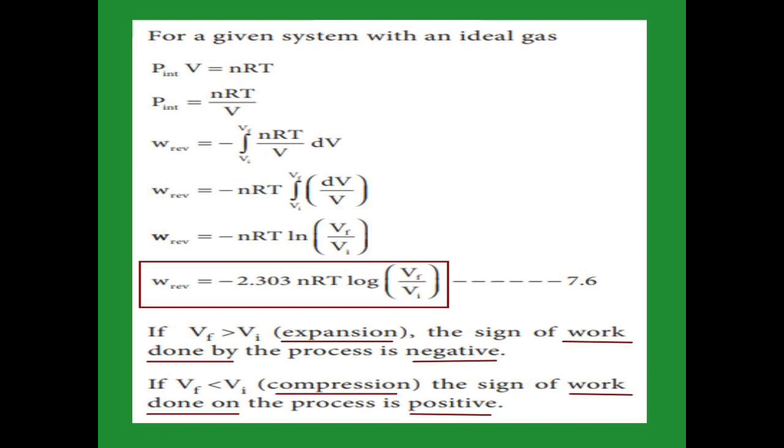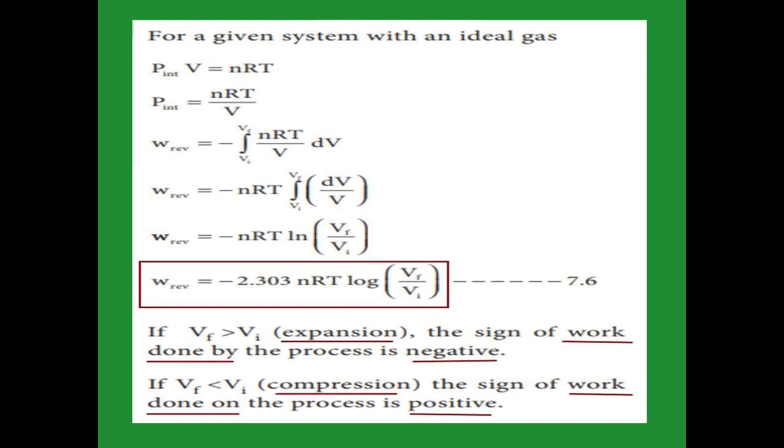Now ln means natural log, and the natural log is converted into log base 10 by multiplying by the constant value 2.303. Now W reversible is equal to minus 2.303 nRT log Vf by Vi.